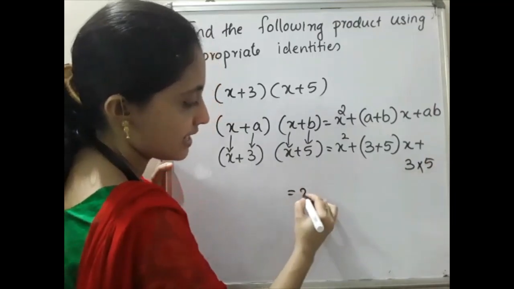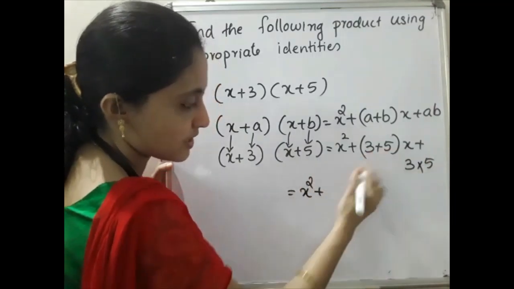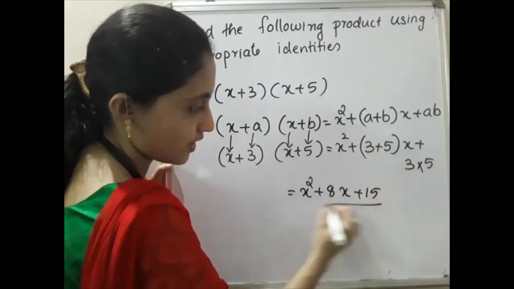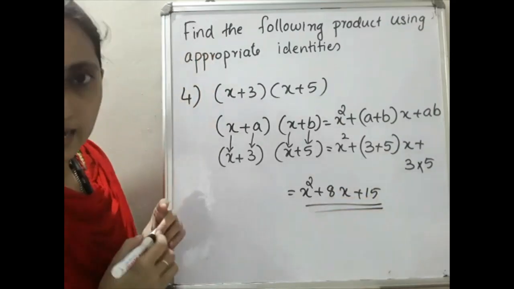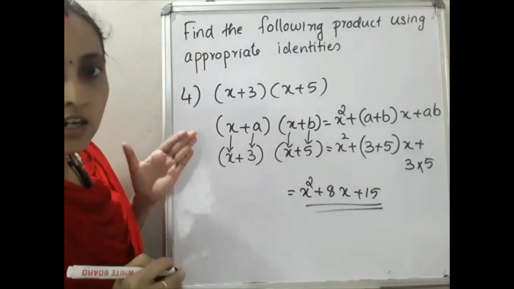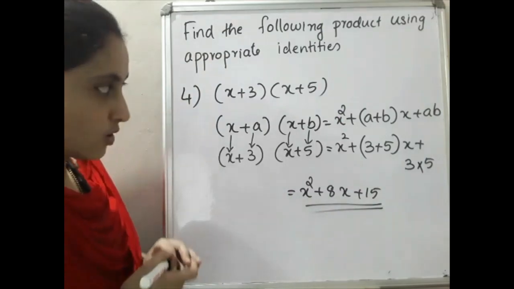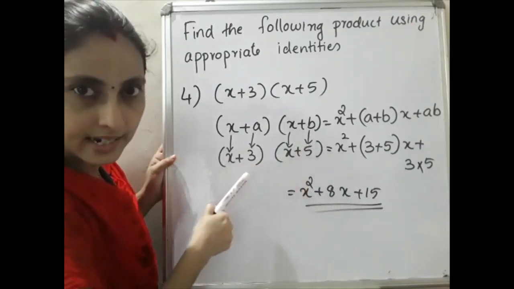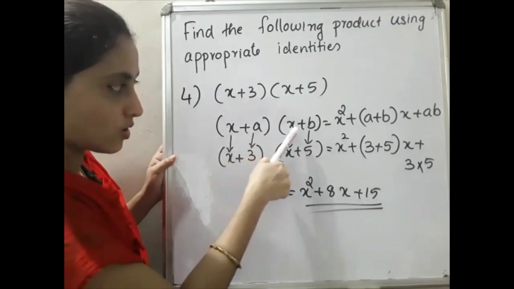So that gives us x² + (3 + 5)x, which is 8x, plus 3 into 5, which is 15. This is our answer. Here you want to go through the sign also, because our identity is (x + a) into (x + b).